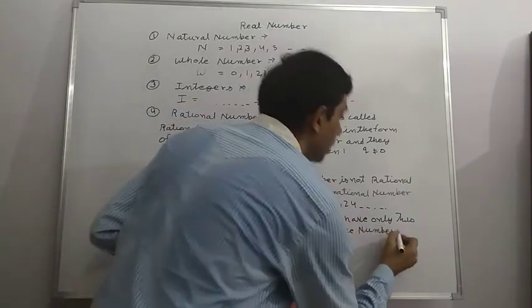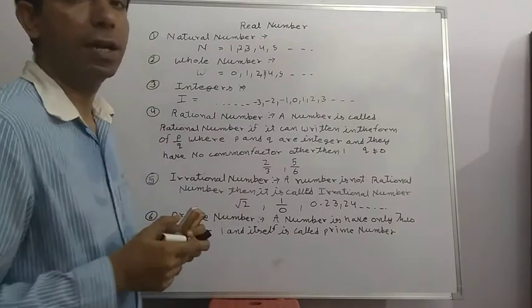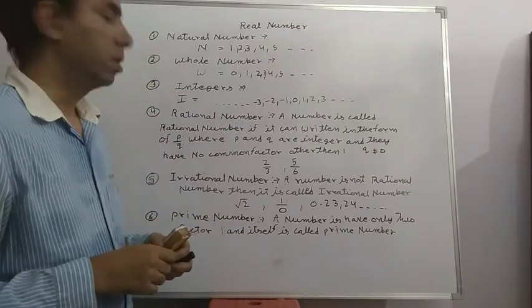A number divisible by only 1 and itself is called a prime number.